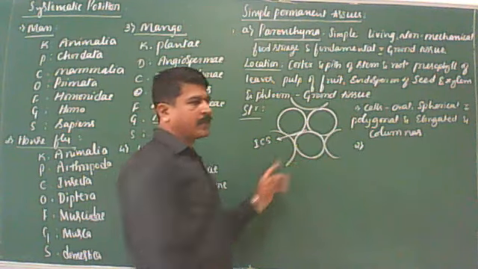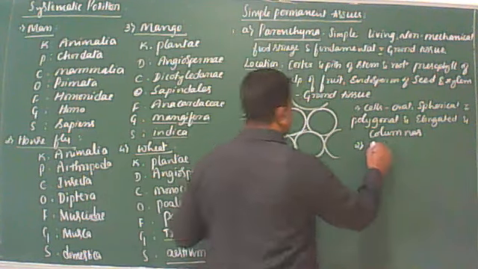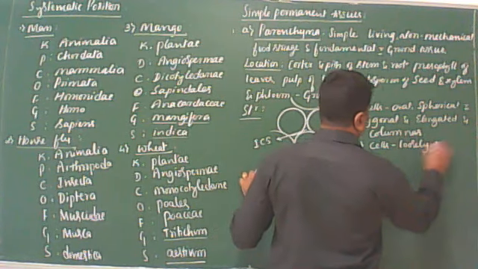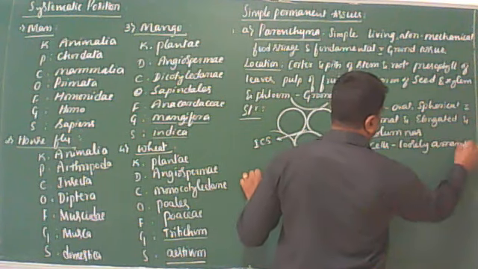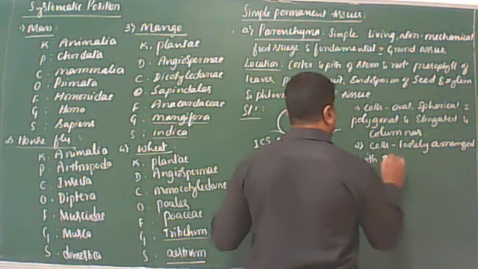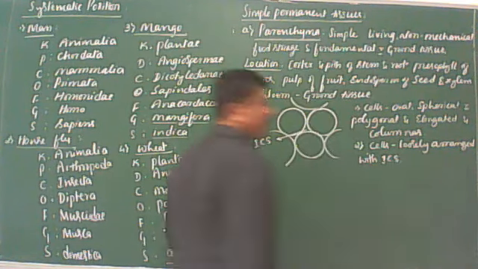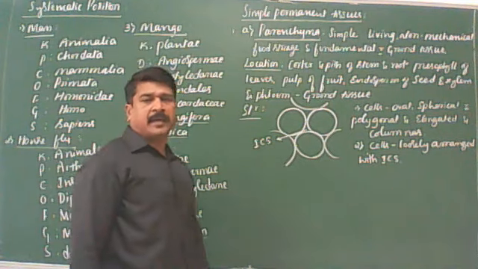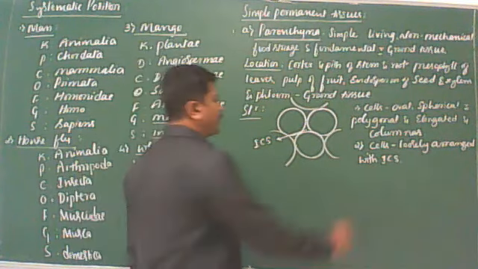Got it? This is one character. So we can say that cells are loosely arranged with intercellular spaces.